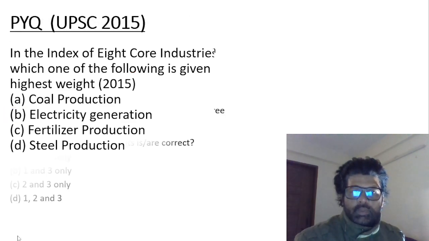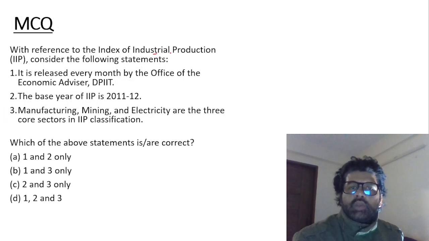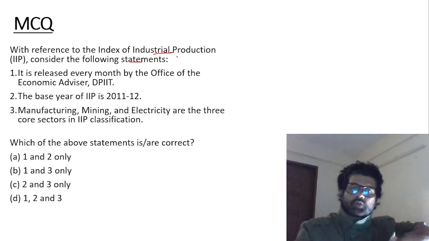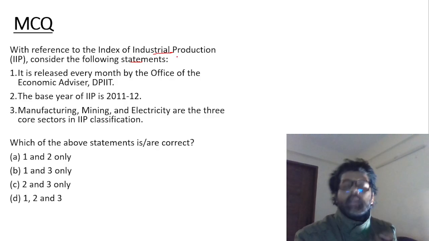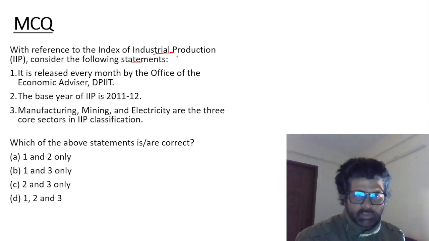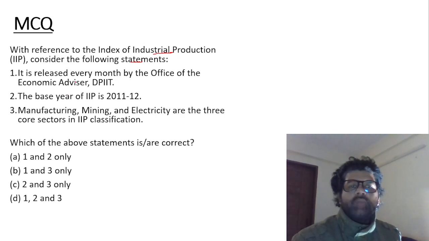B is the answer. Next MCQ: with reference to index of industrial production, consider the following statements. Now, we have talked about IIP, we have talked about ICI. Based on that, try to solve this. It is released every month by Office of Economic Advisor, DPIIT. Index of Industrial Production we are talking about. No, it is not DPIIT.